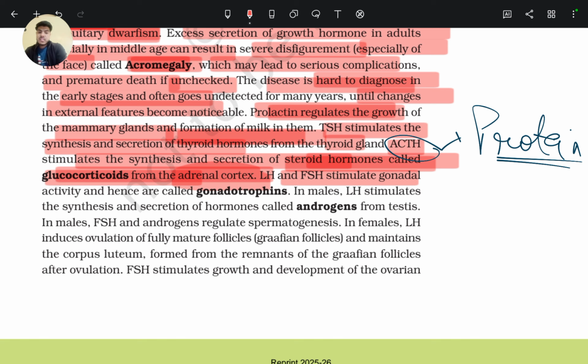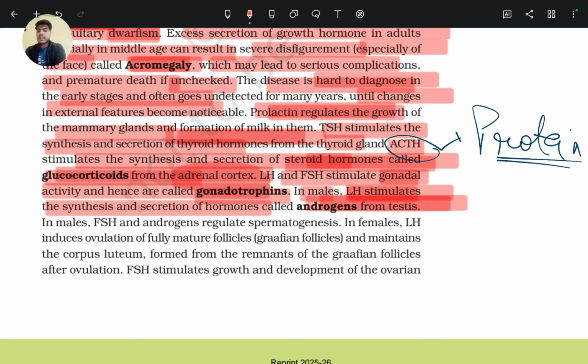LH and FSH stimulate gonadal activity and hence are called gonadotropins. So LH, that is luteinizing hormone, and FSH, that is follicle stimulating hormone, stimulate gonadal activity. We call them gonadotropins. In males, LH, that is luteinizing hormone, stimulates the synthesis and secretion of hormones called androgens